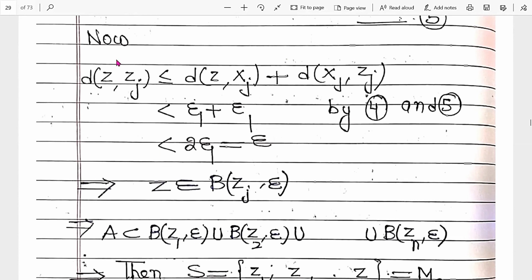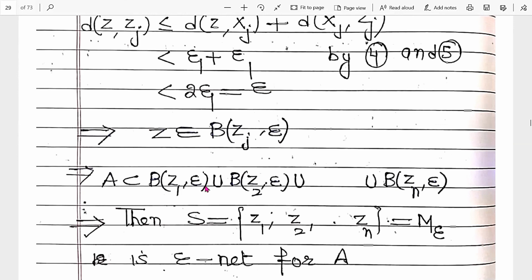It means this z belongs to this ball where j is running from 1 to n. It means the element of A belongs to the first ball or second ball or third ball or nth ball. It means A is part of B(z1, epsilon) union B(z2, epsilon) and so on.